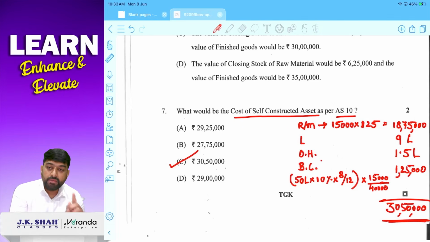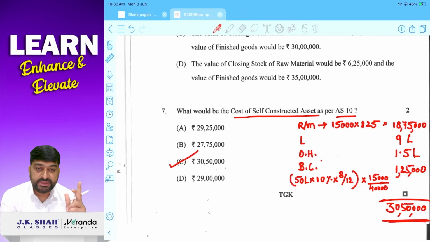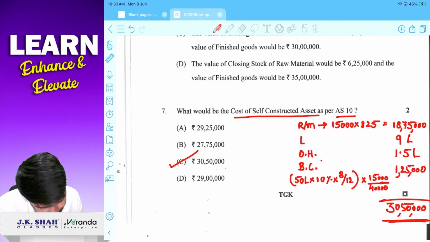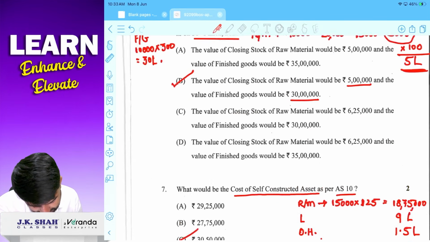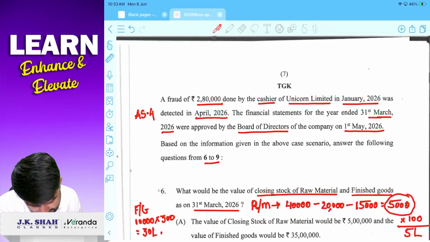यहाँ पे एक ही डाउट आएगा, बोरोइंग कॉस्ट कैपिटलाइज करना है कि नहीं करना है. तो आंसर इज वेरी सिंपल. If you are purchasing raw material and you are using that raw material for building construction, means indirectly that loan is utilized for construction activity, and if that loan is utilized for construction activity, and that asset, definitely asset is a qualifying asset, then you have to capitalize borrowing cost as per AS 16. Do you agree with this? ठीक है, यहाँ तक क्लियर?